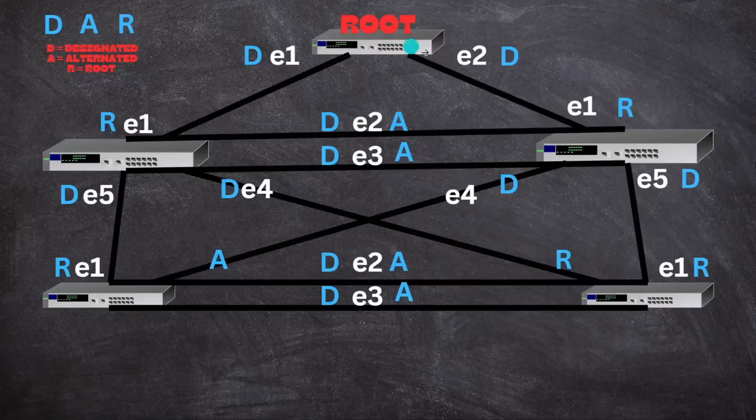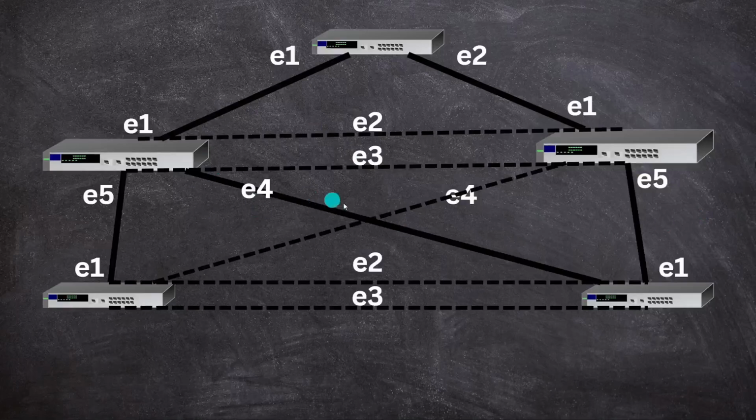You can see this is a loop. So one of these ports for this switch or this switch will be alternate and the second one will be designated. That's how you can see this is the final topology. And the links that are present in dashed form are not active, or you can say they will not receive the traffic.